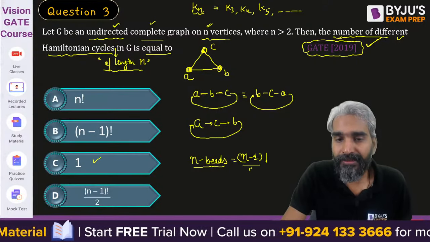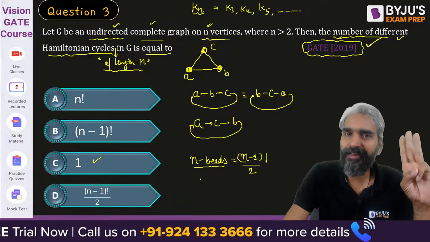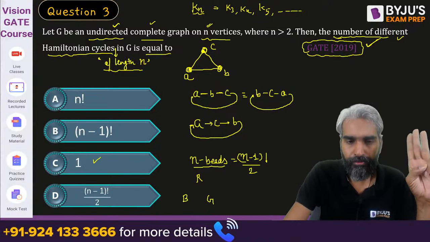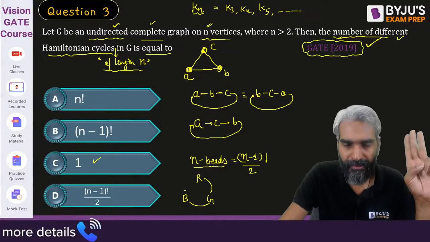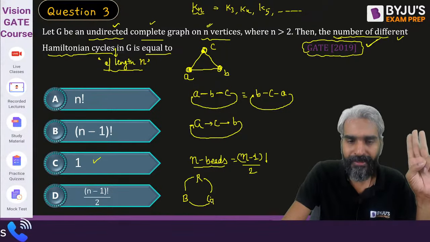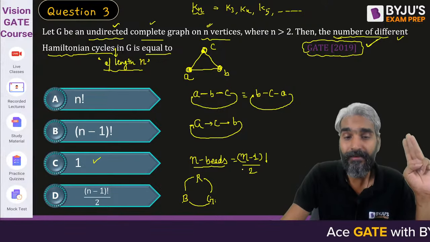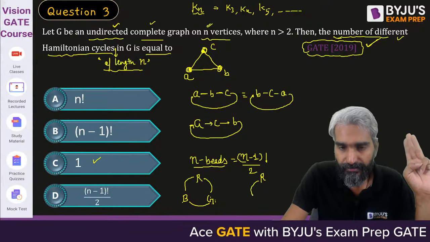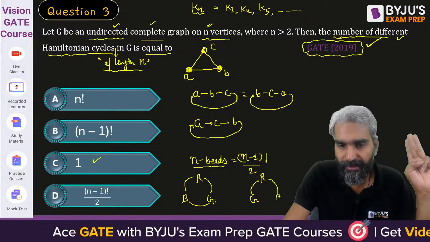Why? Let's try to understand that. Let's assume that there are 3 colored beads: red, green and blue. You can arrange them on a rope in this particular manner, that green is on the right side of red, after green there is a blue bead and then the red. But please tell me, are these two the same or different? That's the very first thing.